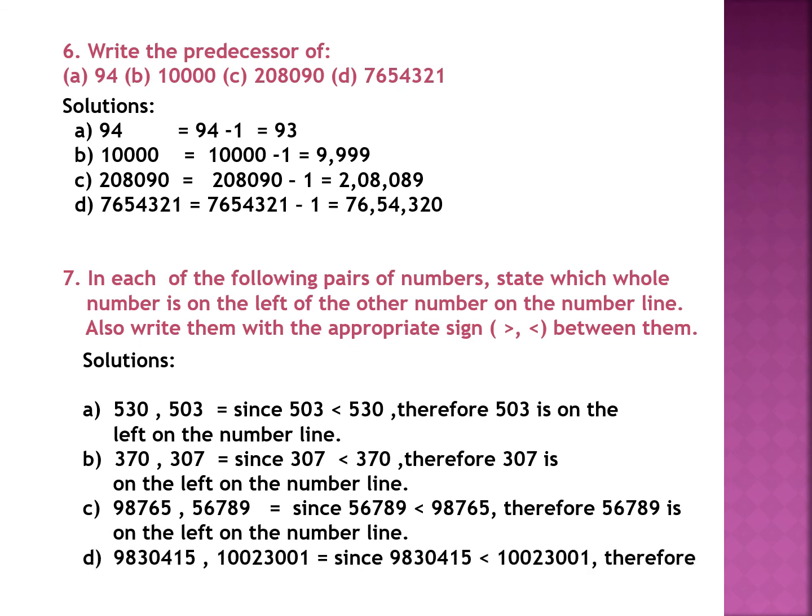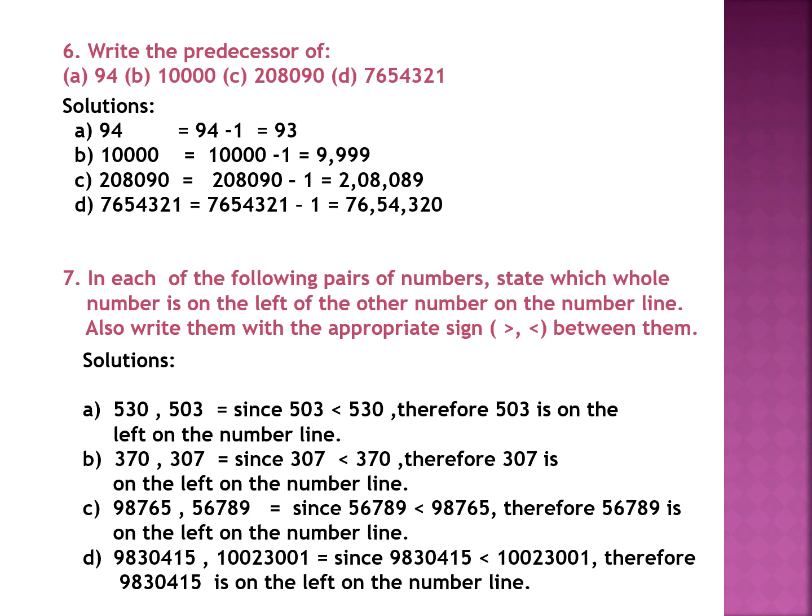D part, 98,30,415 and 1,02,03,001. Out of these two numbers, 98,30,415 is smaller. Therefore, this number is on the left side of the number line.